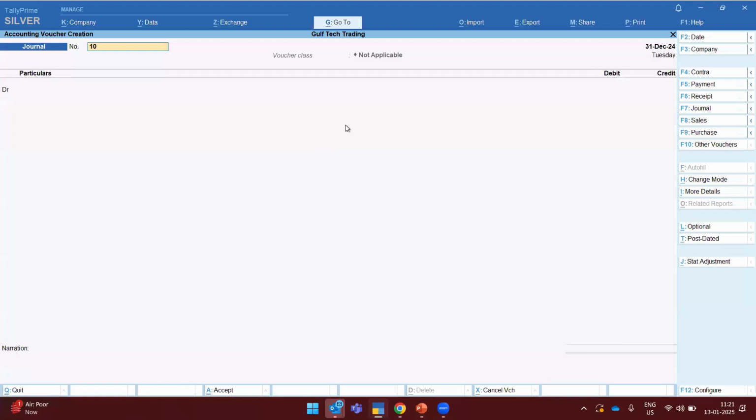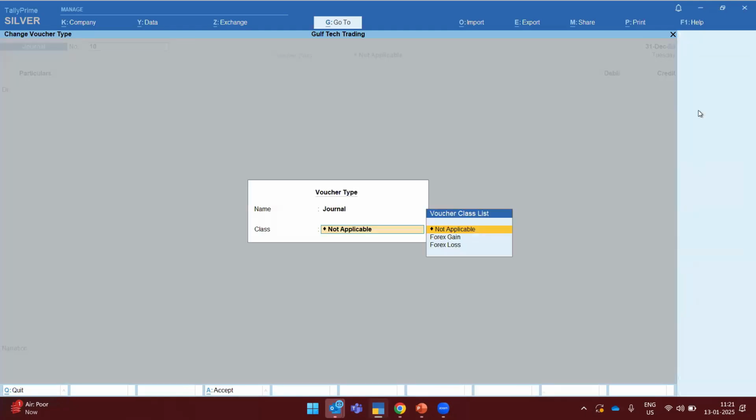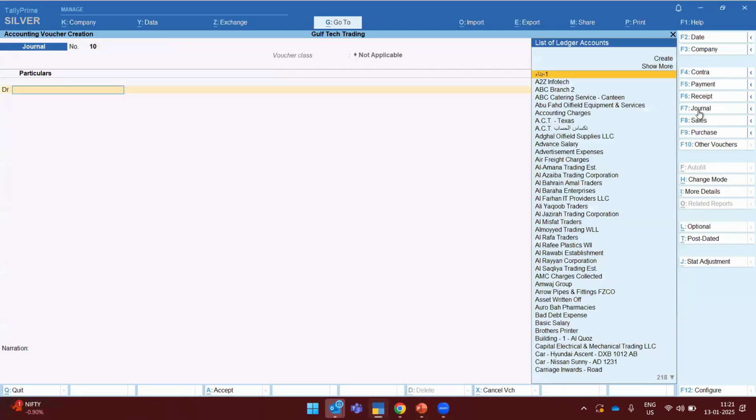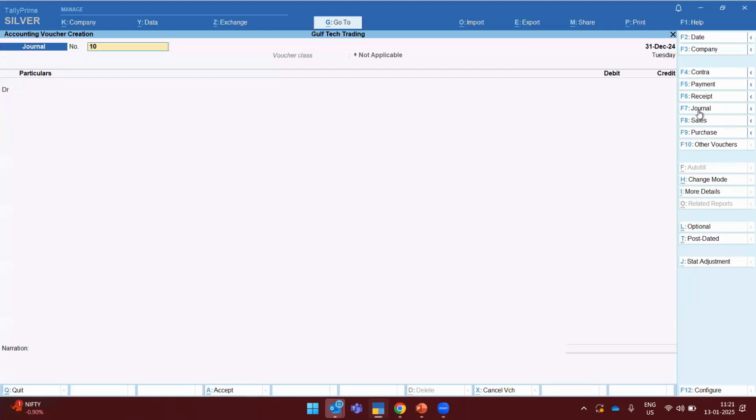So you have to drill down to the voucher and also the journal. The shortcut will be F7, and also you have to make sure that if you have any different voucher class, you can also use that voucher class. So I'll not be using any voucher class here. And also you have to make sure the date will be the previous financial year, that is 31st December 2024,